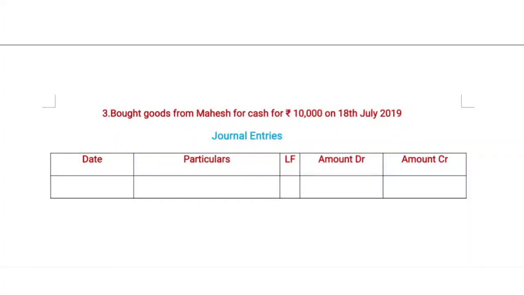Here purchase goods is coming to the business, and the payment of cash is made to Mahesh. That's the reason cash is going out of the business. So we debit the purchase account and credit the cash account. This entry is passed in the journal.